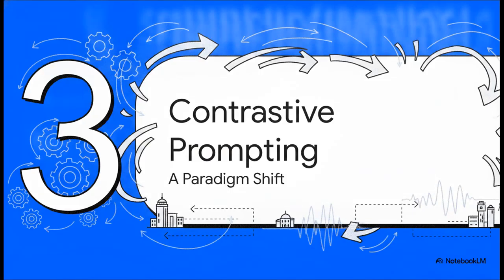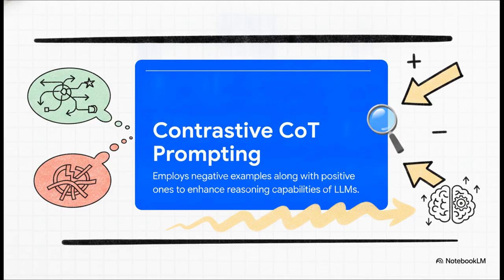Which brings us to Section 3, Enter Contrastive Prompting. In November 2023, researchers from Damo Academy at Alibaba Group, the Singapore University of Technology and Design, and Nanyang Technological University introduced a massive paradigm shift. They called it Contrastive Chain-of-Thought prompting.